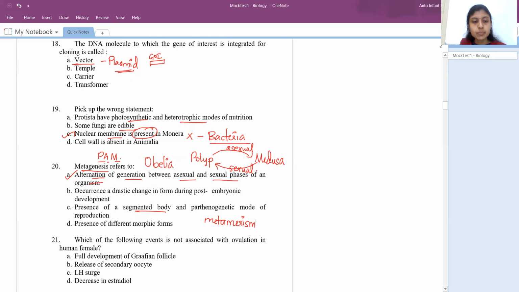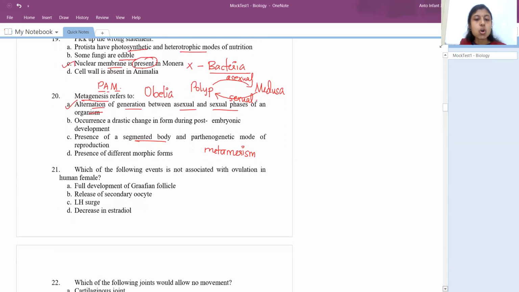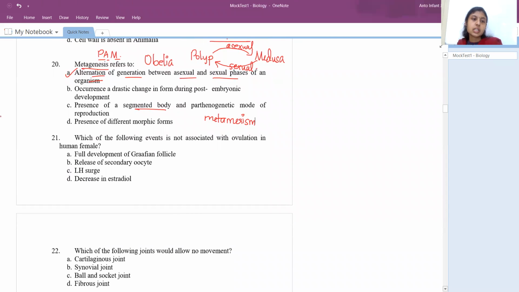So the next question is, which of the following events is not associated with ovulation in human female? Okay, so ovulation. We know there will be full development of Graafian follicle. From that Graafian follicle only, the ovum or the egg would be released out. Release of secondary oocyte, yes, so the egg is released in the form of secondary oocyte.